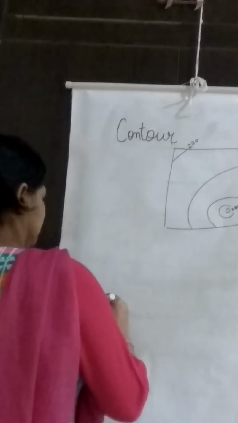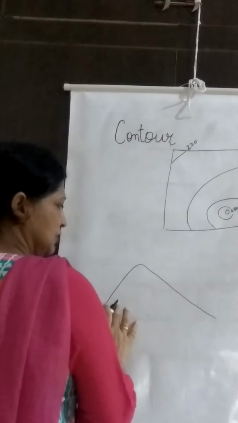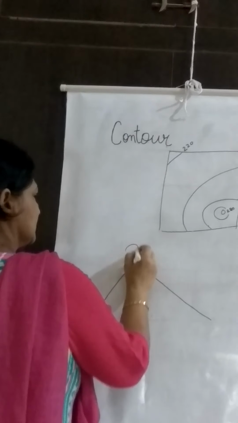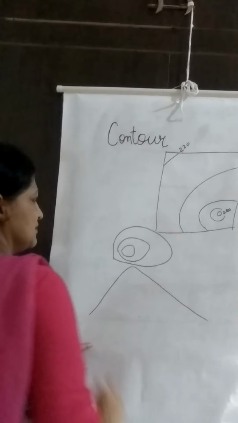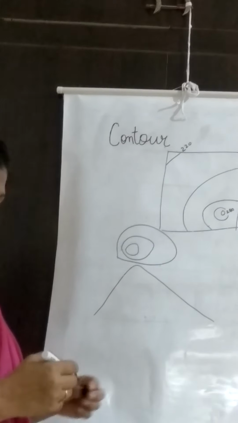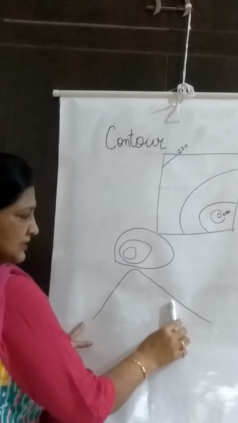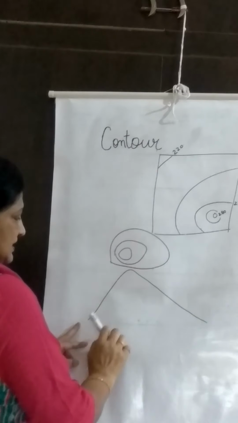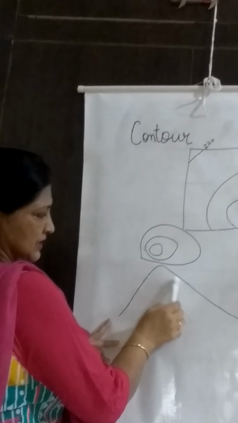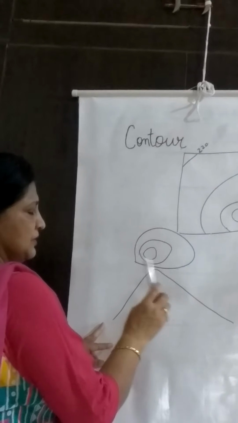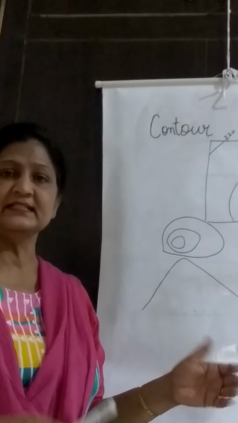If I am making a mountain, the contour lines of this mountain, it means, we have studied this in the 7th class. This slope of the mountain has a very steep slope, while this region has a very gentle slope. So the steep slope has contour lines very close and the gentle slope has contour lines very apart. So closer contour lines indicate a very steep slope and apart contour lines indicate a gentle slope.